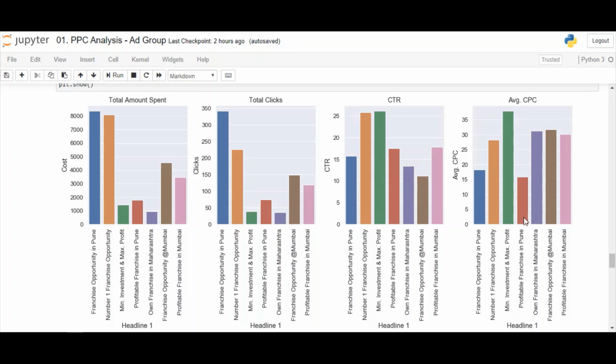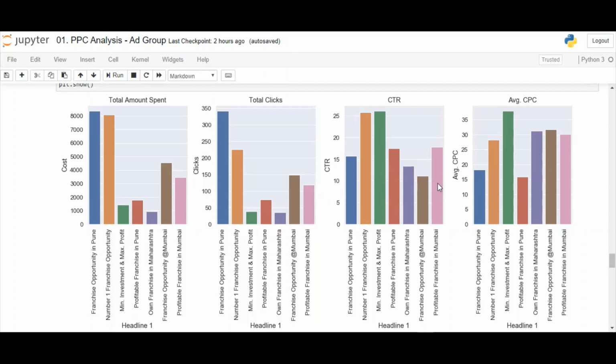Again, as we are analyzing ad headlines, I will not look at conversion and conversion related metrics because the objective of ad headline is to generate end user's curiosity and motivate him to click the ad. Its objective finishes there. Conversions have a heavy dependency on other factors but not headlines. So the insights that I get from this view is that minimum investment and maximum profit, and number one franchisee opportunity are the best ad headlines as they have the best CTR. Profitable franchisee in Pune and profitable franchisee in Mumbai also have good potential.